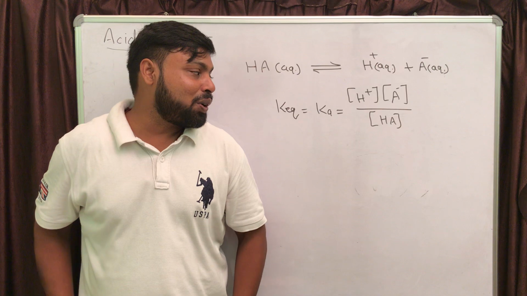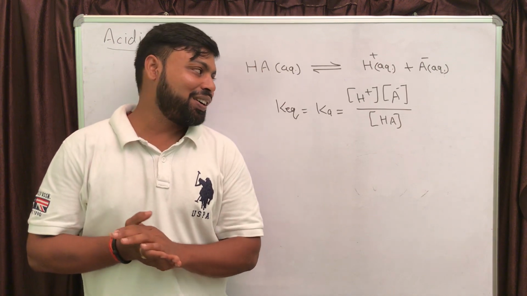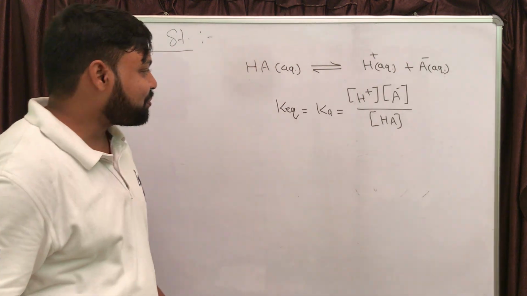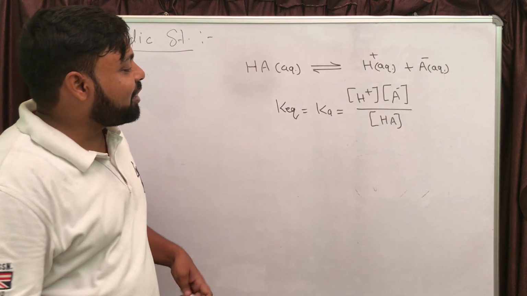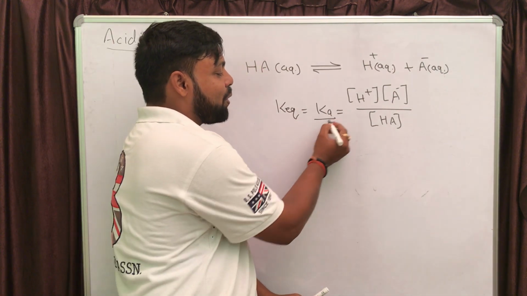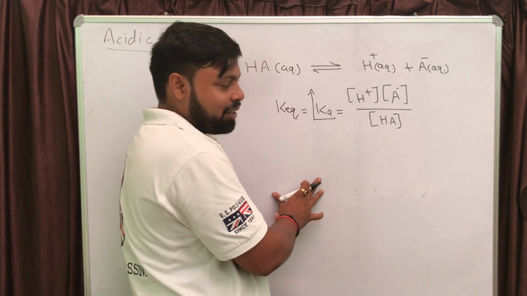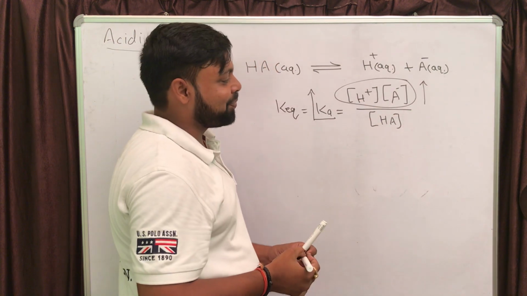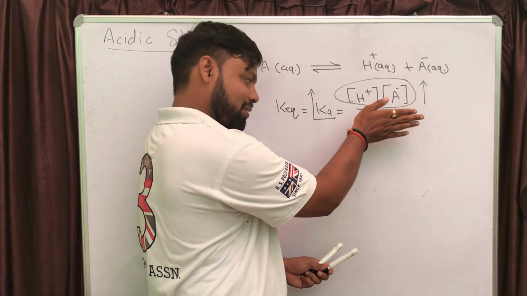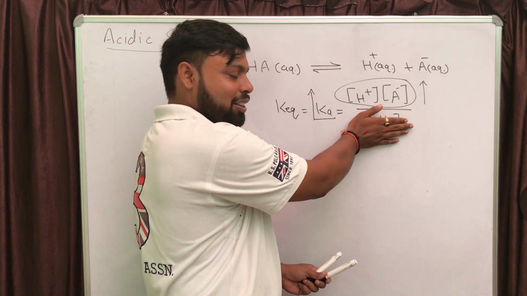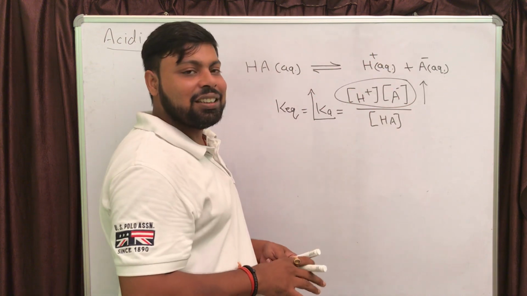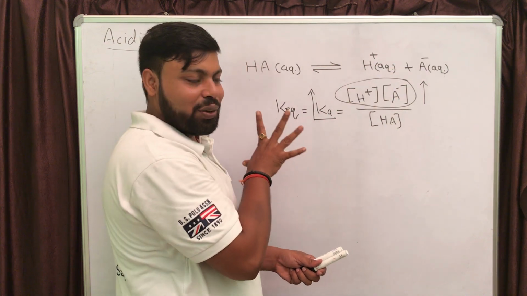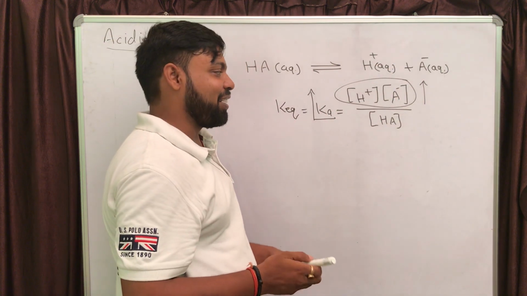So the statement was more is the Ka value, is stronger is the acid, right? Let's see how. If you are increasing the Ka value now, Ka value can be increased only if you are going to increase the numerator, or you can say decrease the denominator. So let us just assume that our denominator is constant. We are increasing the numerator value. If you are increasing the numerator value, Ka is going to increase and acid will be stronger.